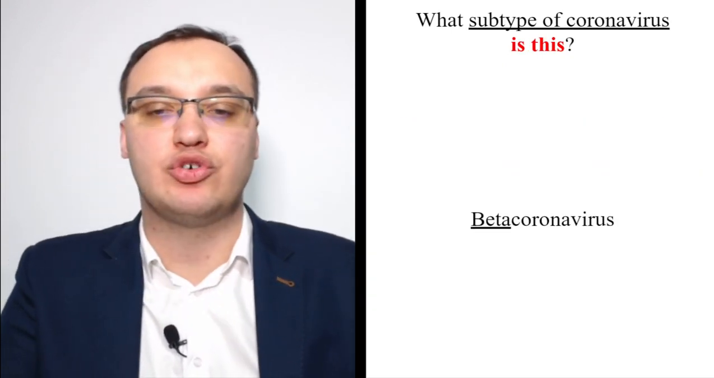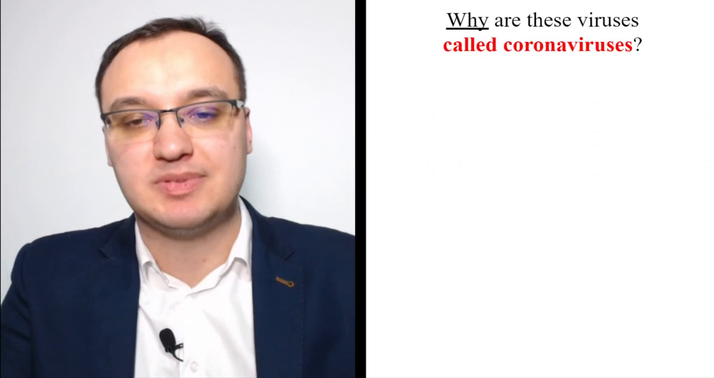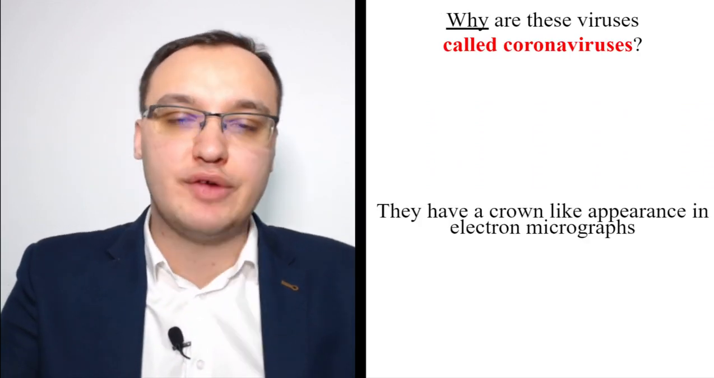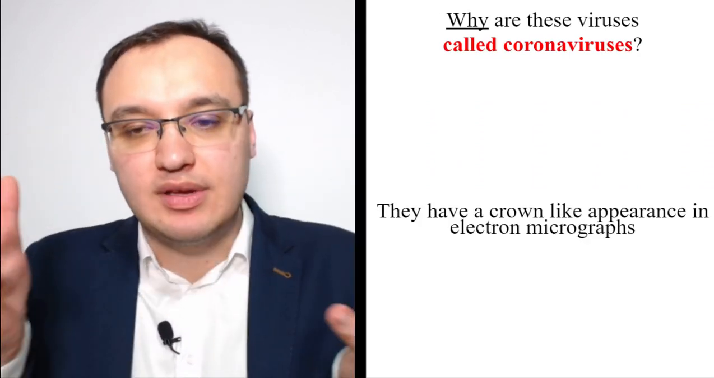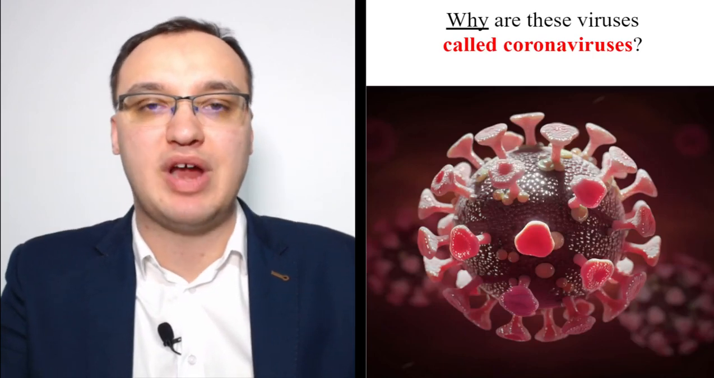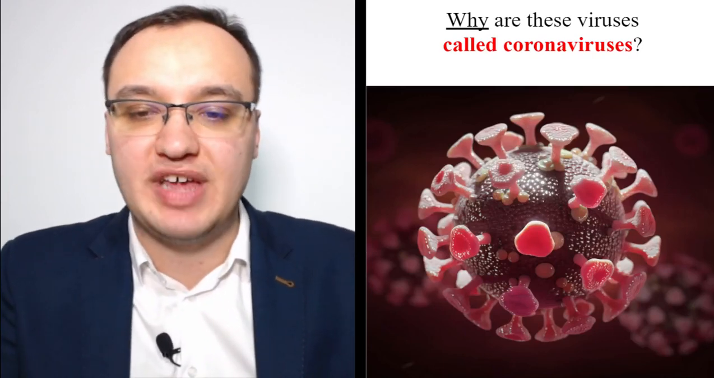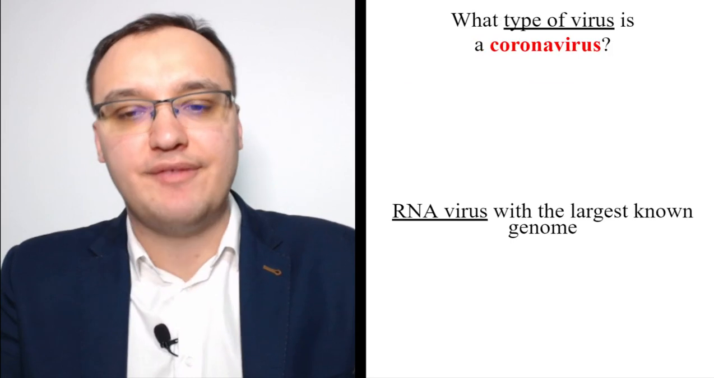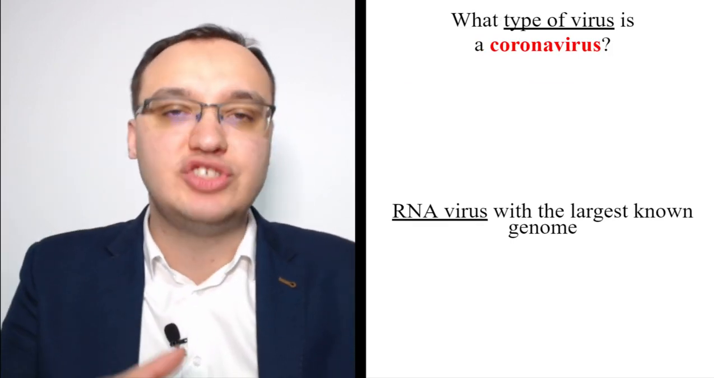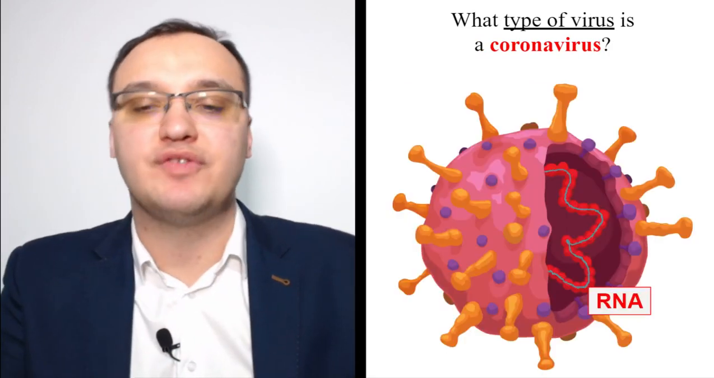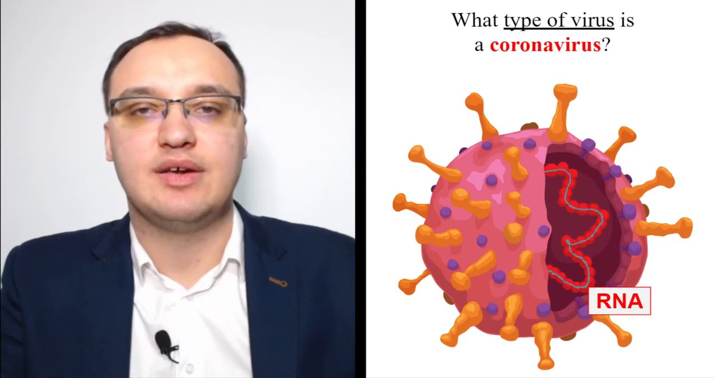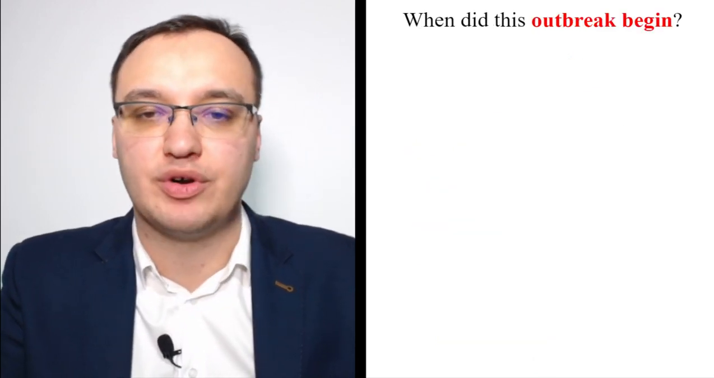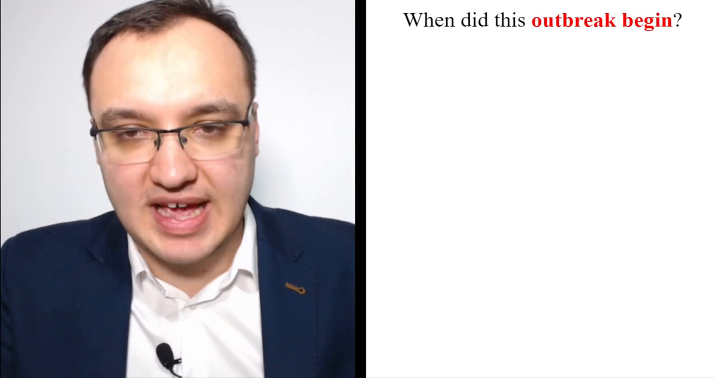The subtypes of coronavirus are alpha and beta. In this case, what we're talking about is the beta subtype, and the viruses are called coronavirus because they have a crown-like appearance on electron micrographs. This is a 3D picture of that. And this RNA virus has the largest known genome here in this coronavirus. So it's very interesting in that sense that we have to study it, we have to research it more to find out how to make a vaccine against it.